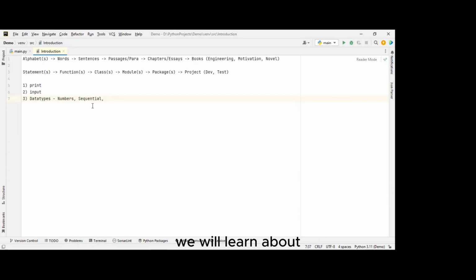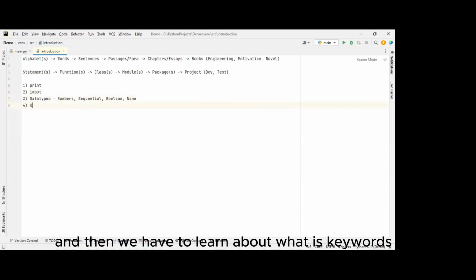Then we are having a Boolean data type, which has two values, true or false. This is just two values, but it plays a major role in every programming language. And the last one is the none type. So these are the four categories we have to learn about: what the data types are, and how we can effectively use them. Then we have to learn about keywords, arguments, and identifiers.